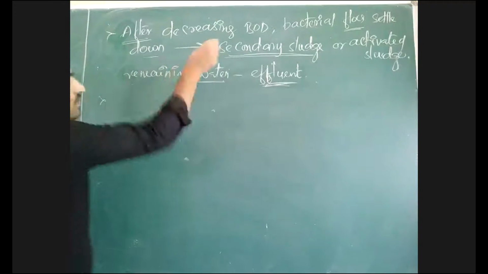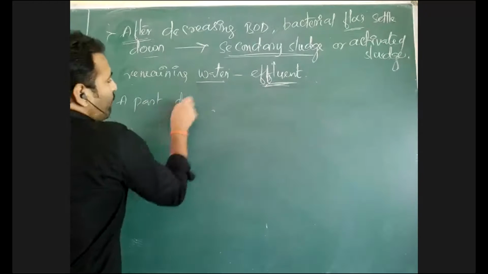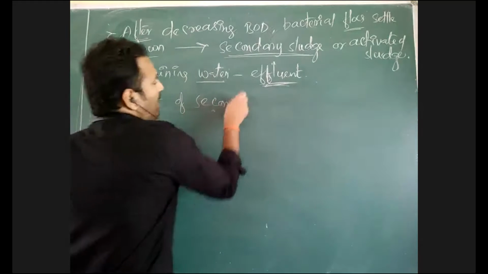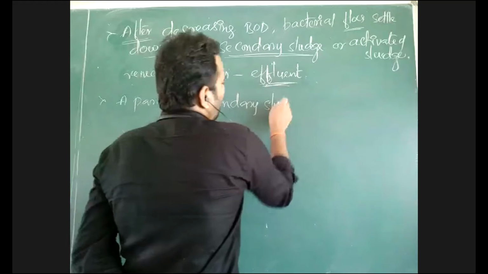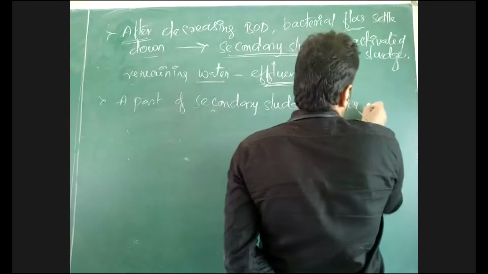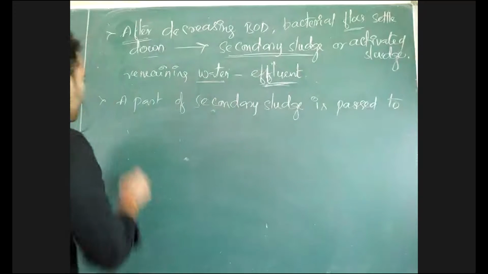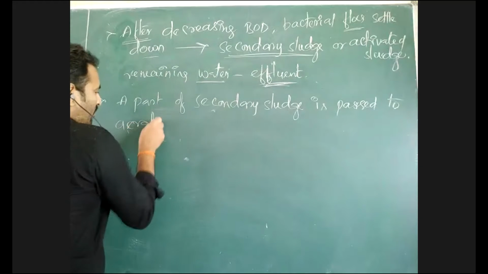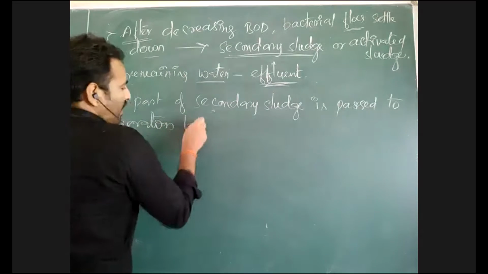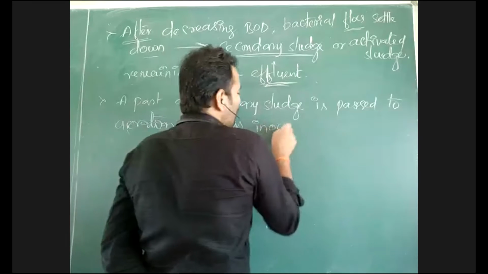And from this secondary sludge, a part of the secondary sludge is passed to the aeration tank as inoculum.